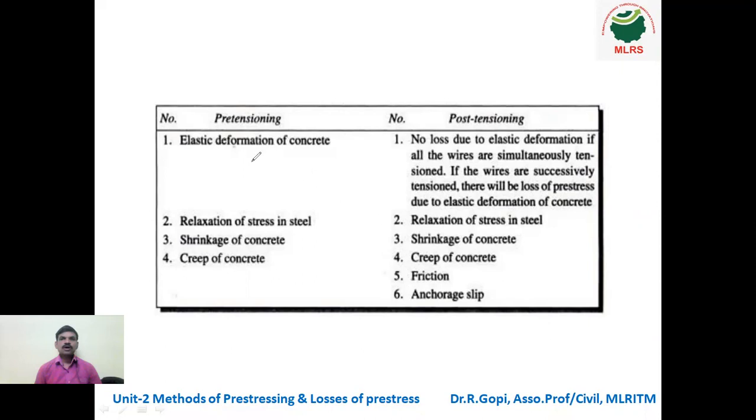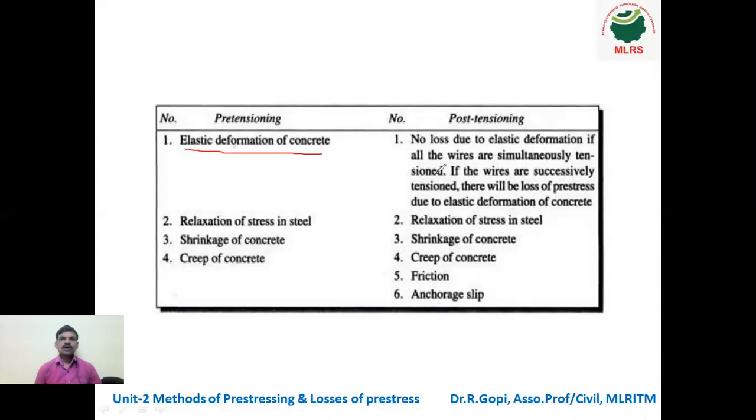In case of pre-tensioning, the first loss is elastic deformation of concrete. Second, relaxation of stress in steel. Third, shrinkage of concrete. And fourth, creep of concrete. These are the 4 types of losses.